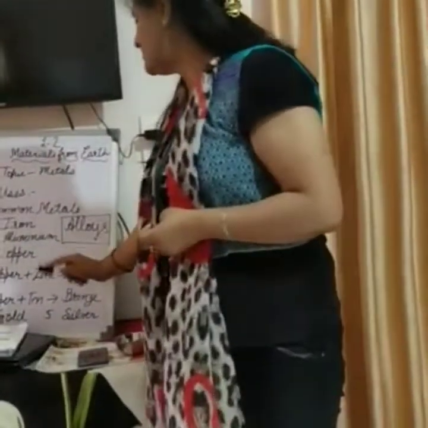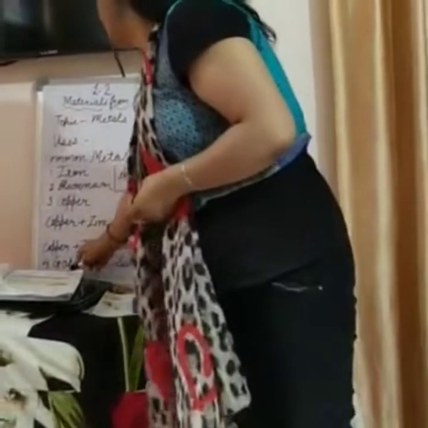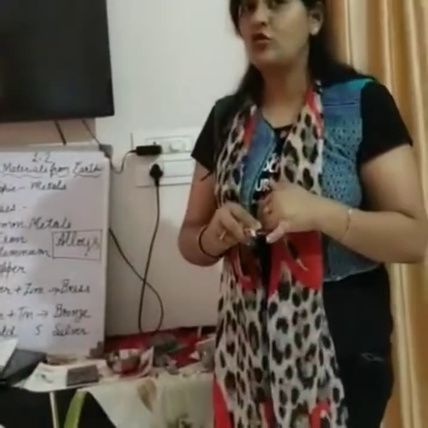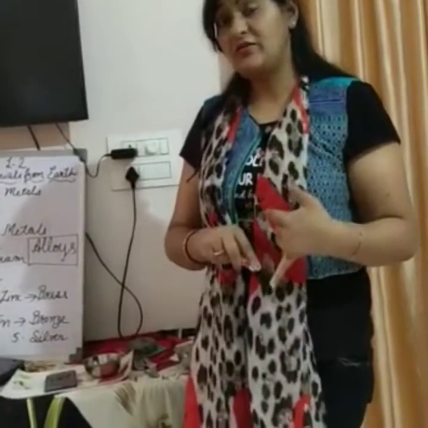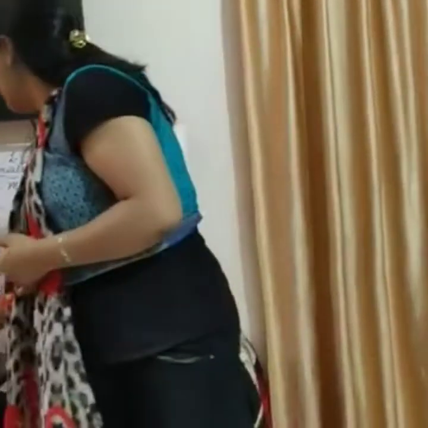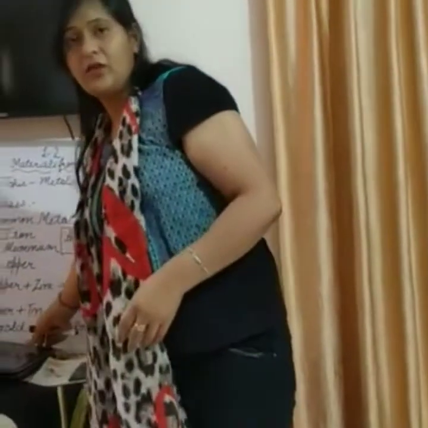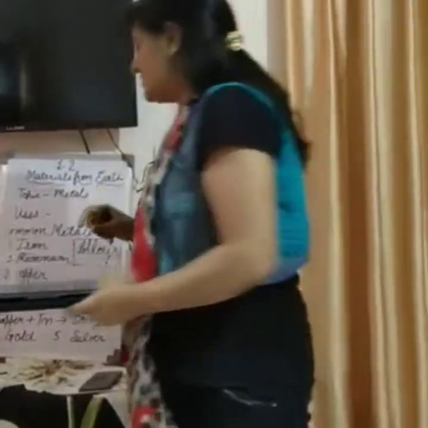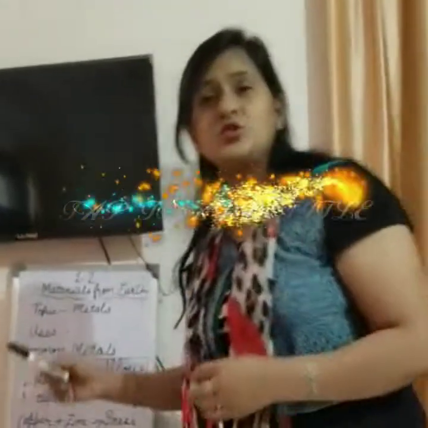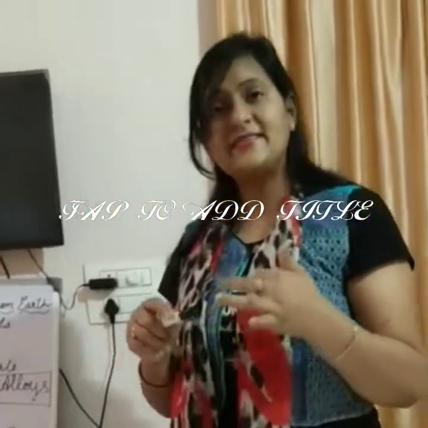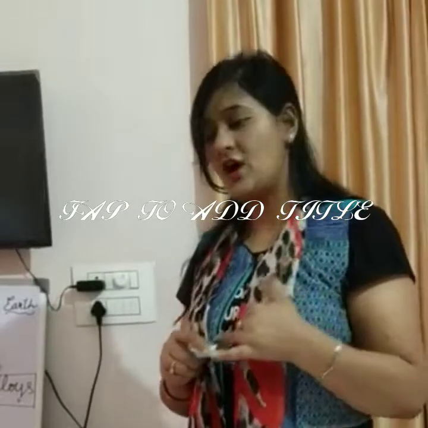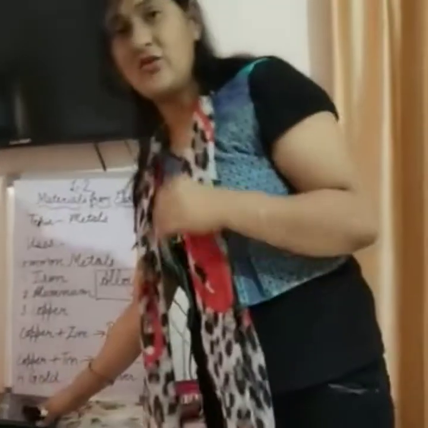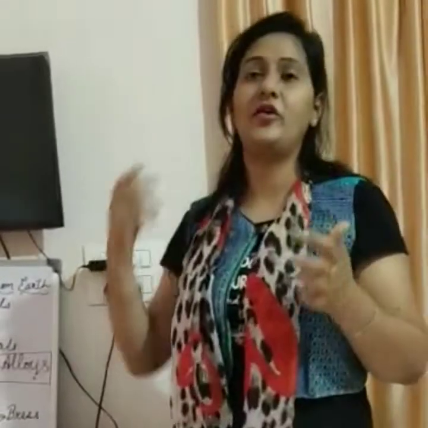Now the next metal is gold. You know, the most important use of gold is making jewelry items. But except for jewelry items, gold is also used for making some parts of a laptop. If you see the internal part of a laptop, you will see there are some parts which are made up of gold. Gold is also used in making some other parts of electric equipment.